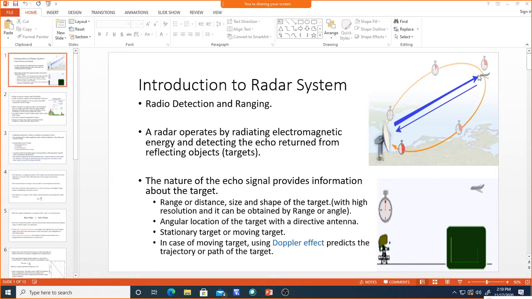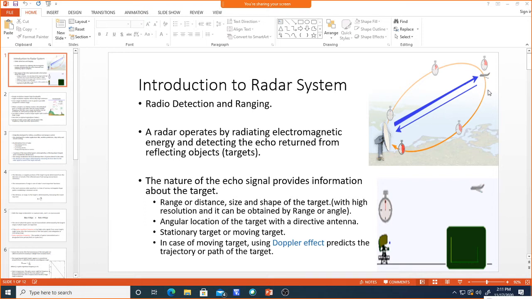Okay, so what are all those parameters of the target, we'll see. So the basic principle is, first you need to send the electromagnetic wave, either in pulsed form or continuous form. In any form, first you need to send the signal to the target and then receive the reflected energy, and based on this transmitted and reflected wave, you are going to find the position of the target, or the range of the target, and also other parameters of the target.